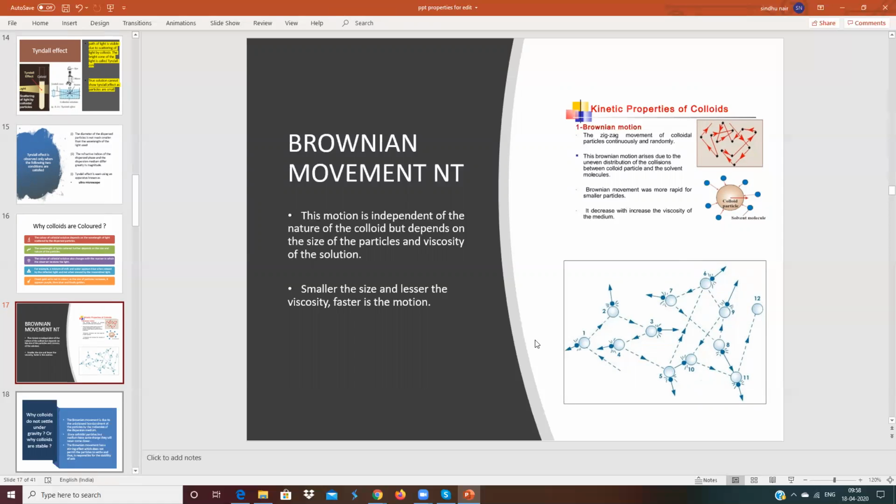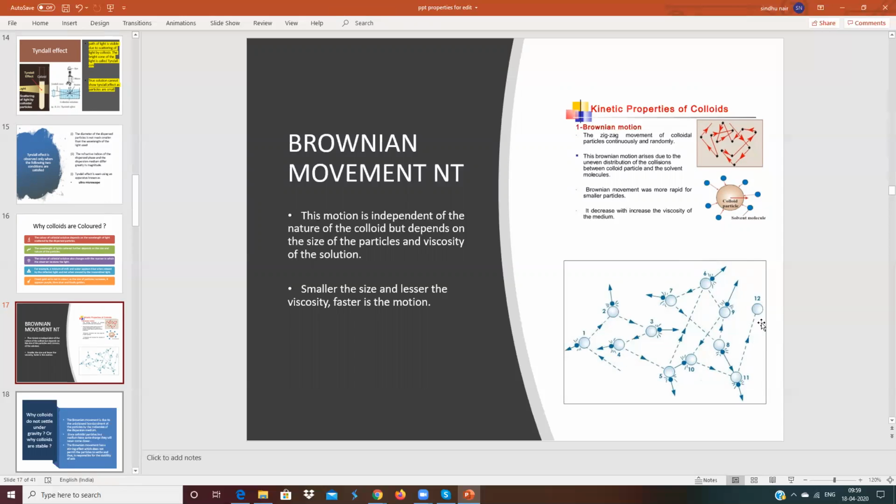And I want to make one thing very clear. Colloidal particles have charge. How the charge comes, we will discuss in coming slides. Suppose this is a colloidal solution of starch, it has a particular charge.